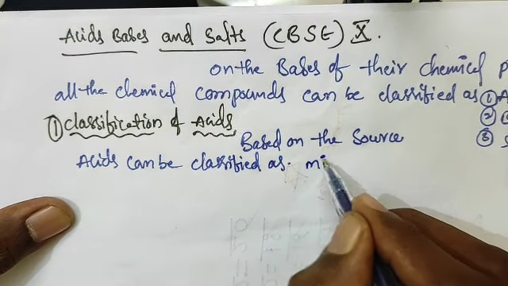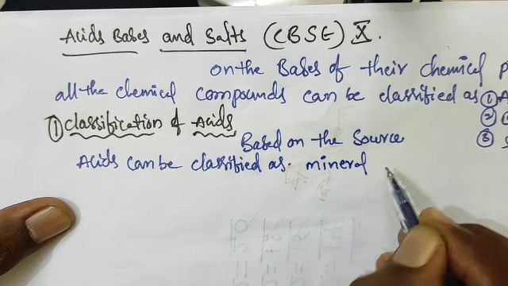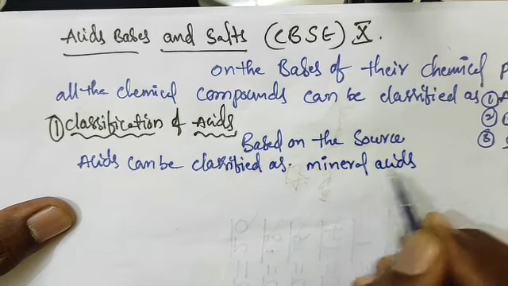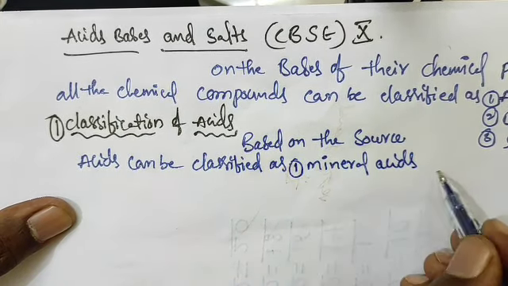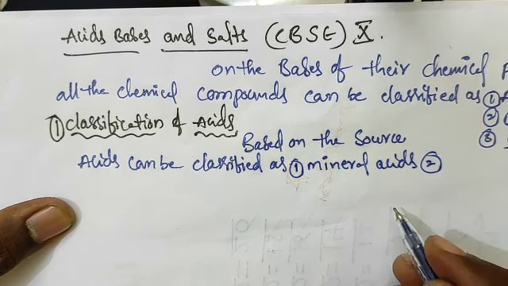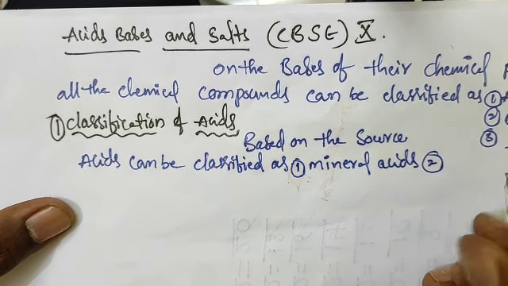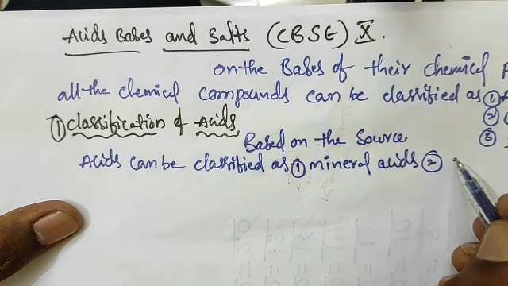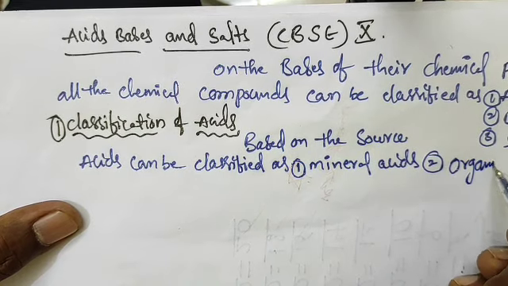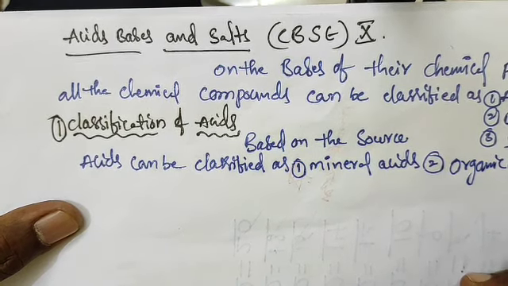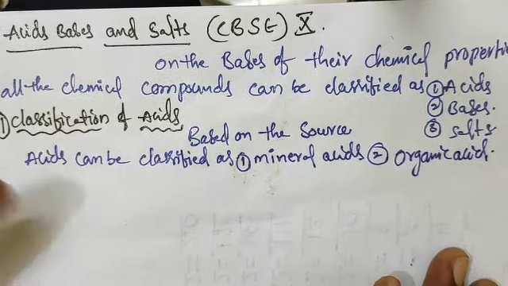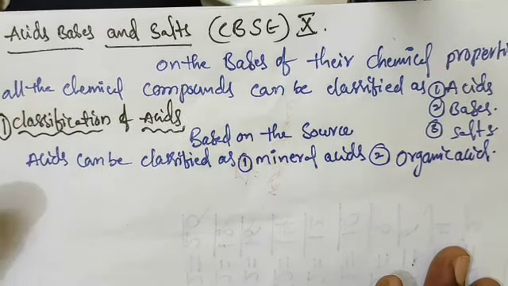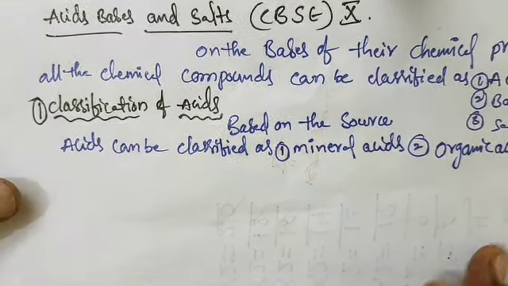mineral acids, first one. Second one is organic acids.